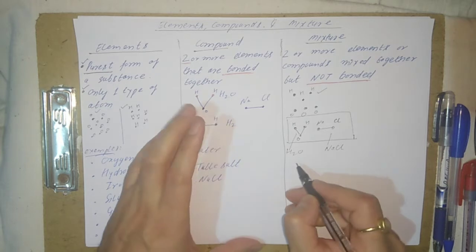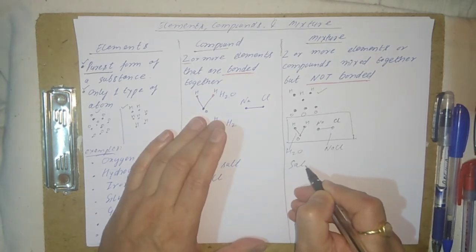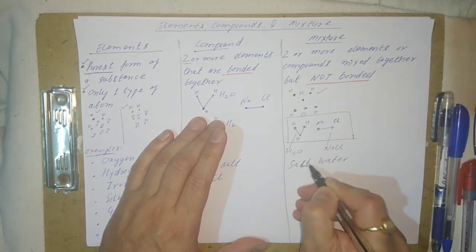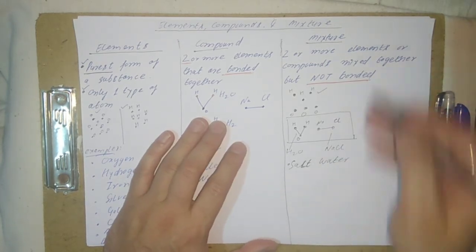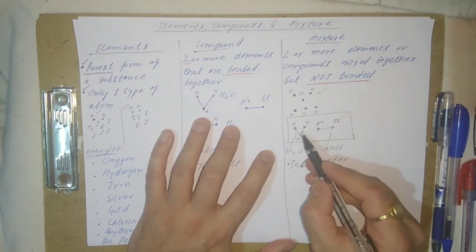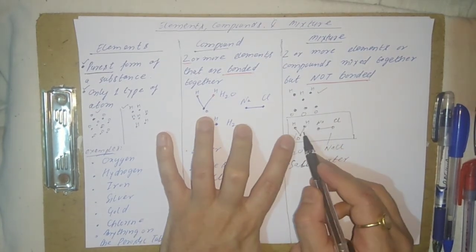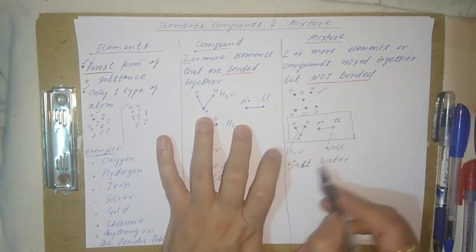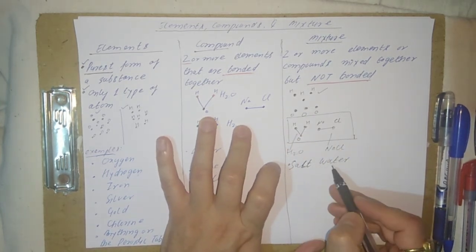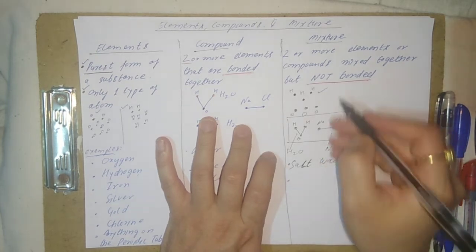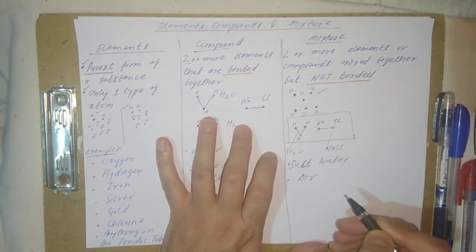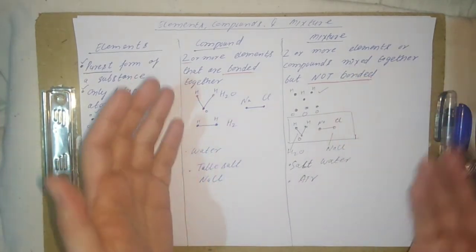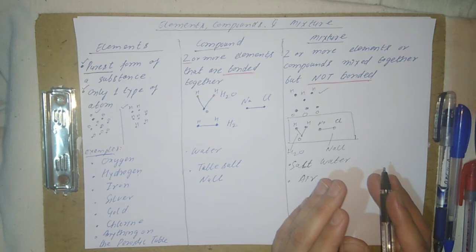This is a perfect example of salt water. Salt water is a mixture where these two compounds are not bonded with each other, even though they are individually bonded, but when they come together, they are not bonded. That's the reason you can easily separate them. And the second best example of a mixture is air. In air, hydrogen also exists, oxygen also exists. All of them exist, but they are not bonded. So that is what a mixture is.